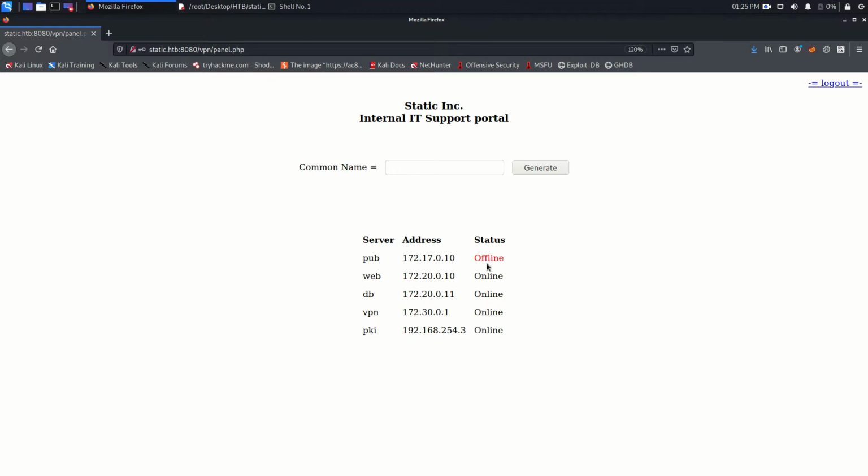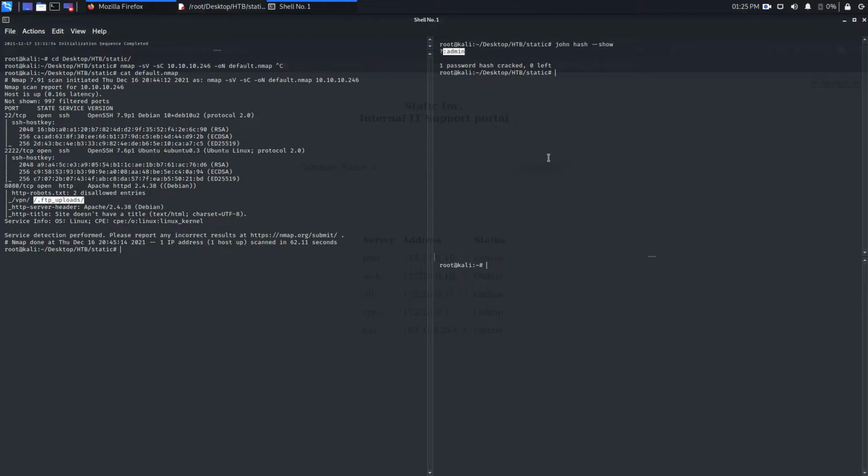Like this one is offline, so let's try to ping this server. If we try to ping 172.20.0.10, we cannot ping, of course, because our network range is different from that.